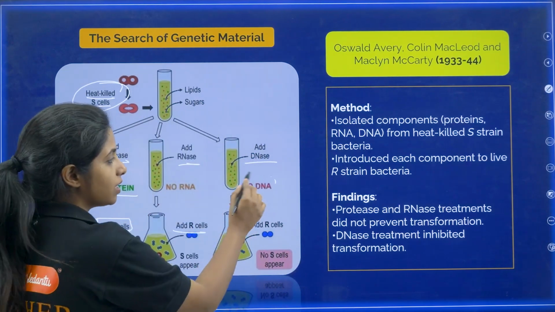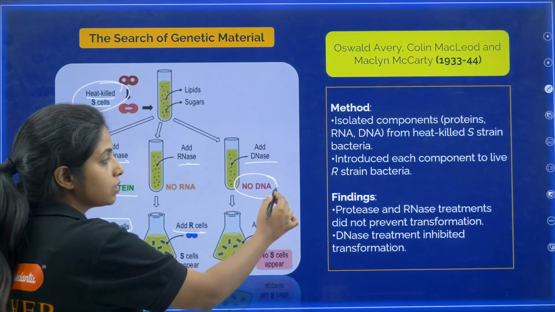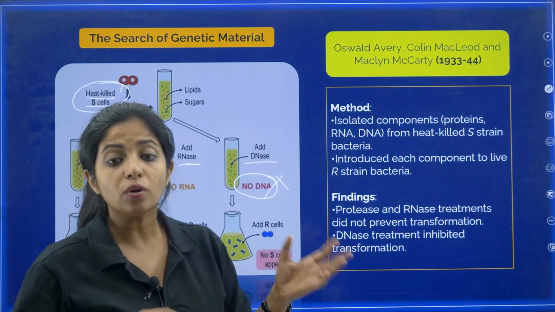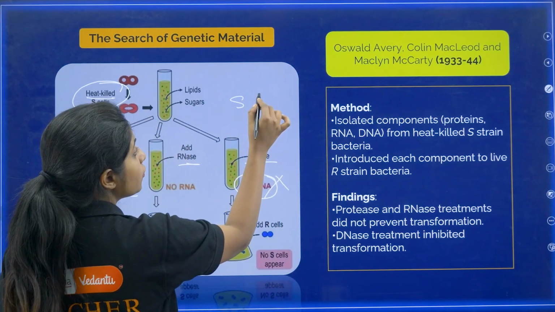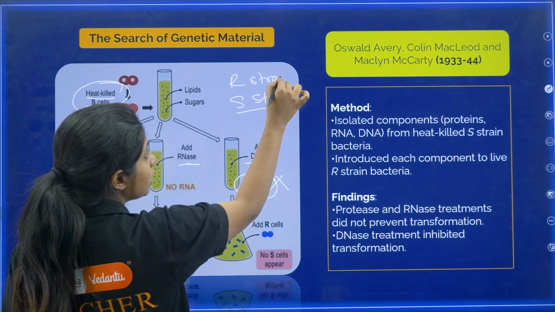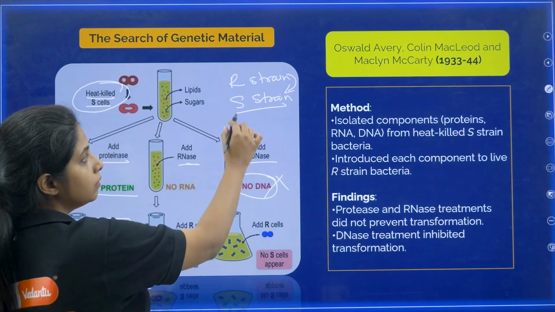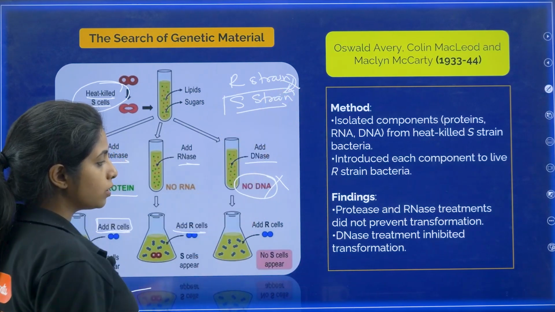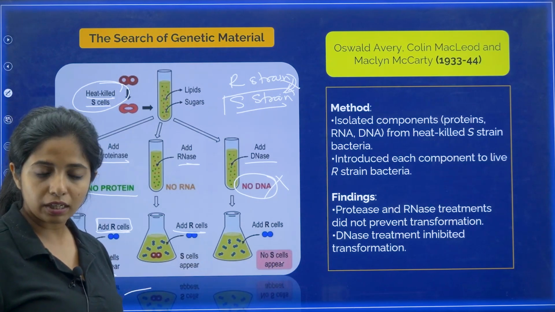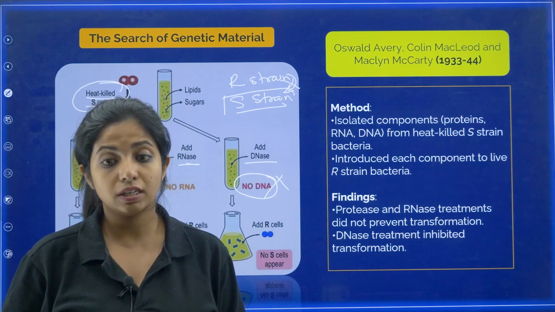The DNA which was there, probably it might have been getting transferred. If I am treating with DNase, obviously this DNA is going to get damaged, there is no transfer going to happen, and hence there is no conversion, there is no formation of S strain that is going to take place over here. Initially the R strains were getting transformed to S strain, which is why all of them were dying, but over here there is no transformation that was appearing. So, no S strain, no S cell appear over here, my dear children. With that, they conclude that probably it's the DNA that is the genetic material.